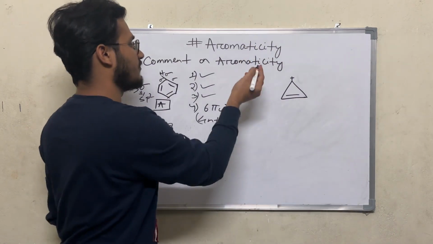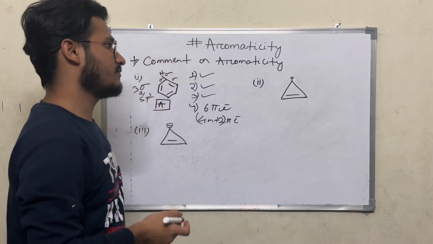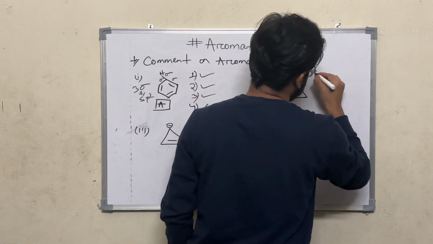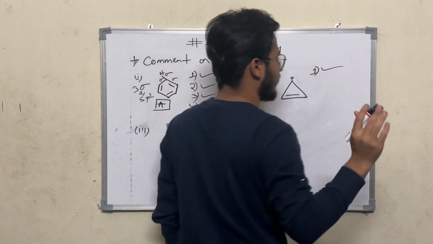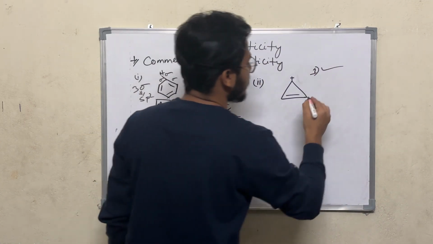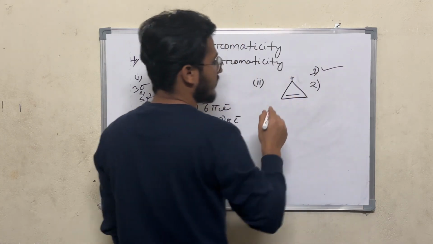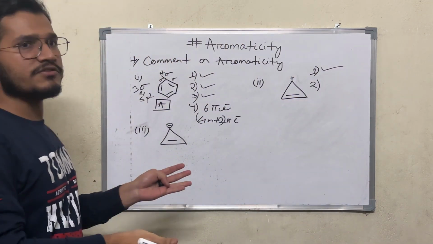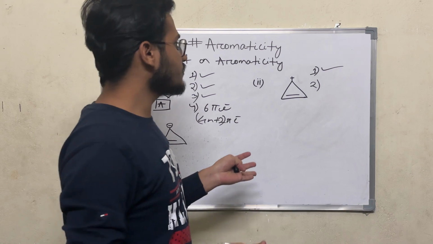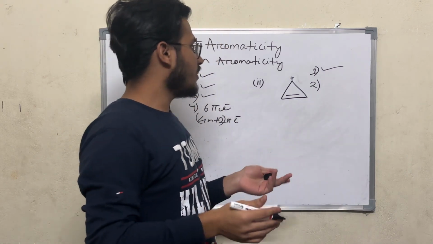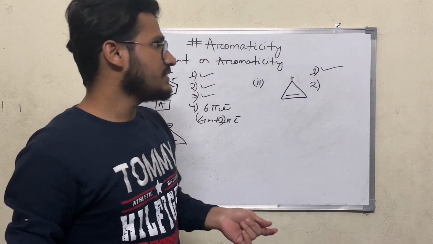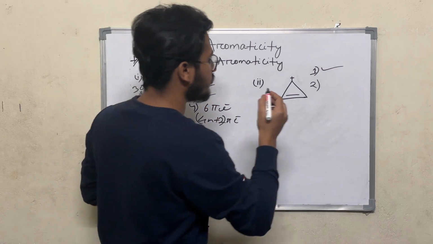Let's check the second compound. Here it is a little bit different from the first compound. Here the first condition is that the compound should be cyclic. The first condition is followed. The second condition, the compound must be planar. That means you have to check the hybridization of each atom of the ring. If all the atoms in the ring are sp2 hybridized, then the compound is said to be planar. Now check the hybridization.